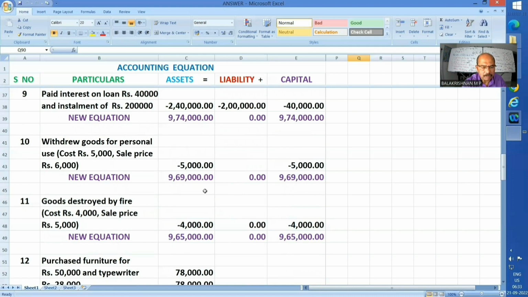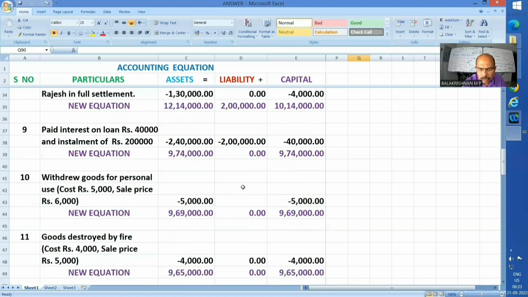Paid interest on loan, rupees 40,000 and installment of rupees 2 lakhs. Well, students, interest on loan, like any other expenditure, is an expenditure. Any expenditure reduces the capital also. So my capital has come down to 9,74,000 on account of interest as an expense. Parallelly, I reduced my liability by way of refund of my installment amount of loan to the extent of 2 lakhs. So the liability has become 0 now.